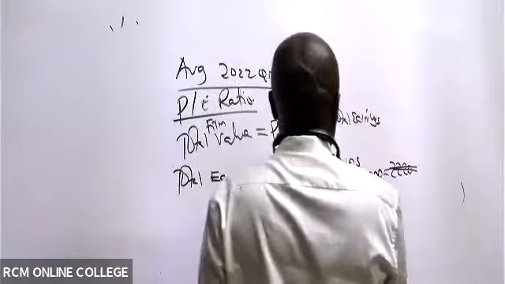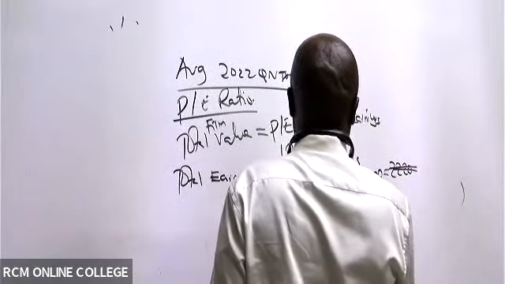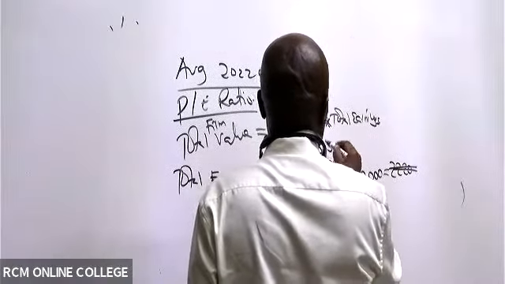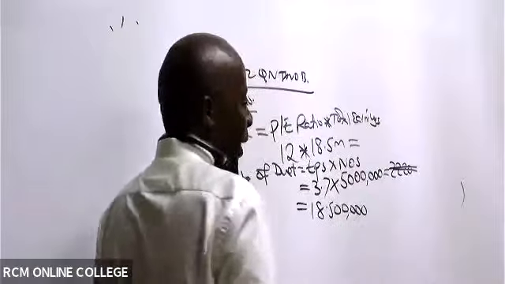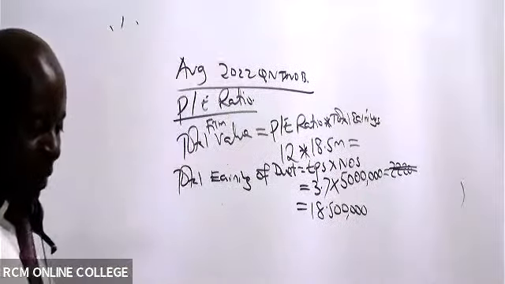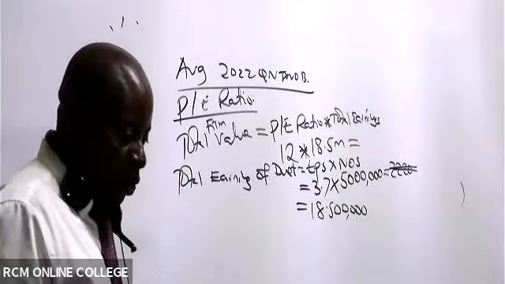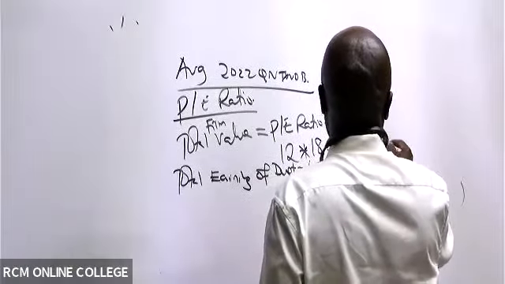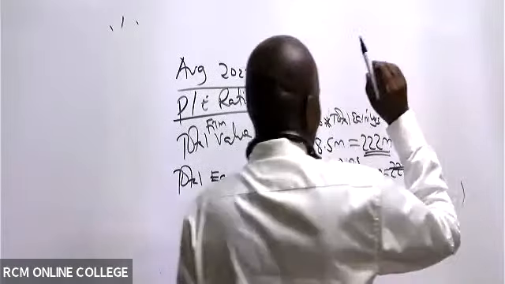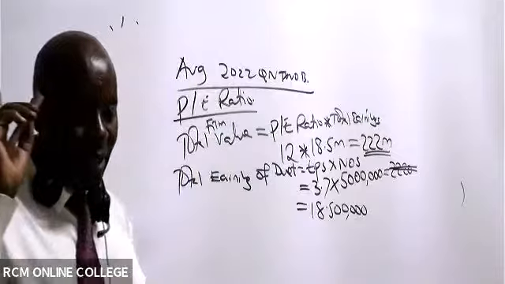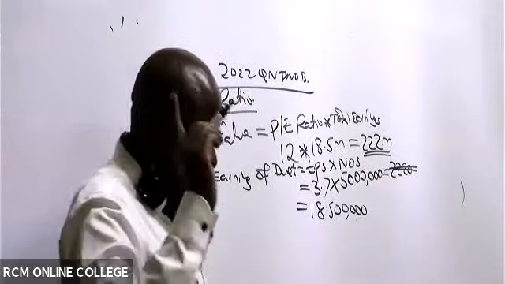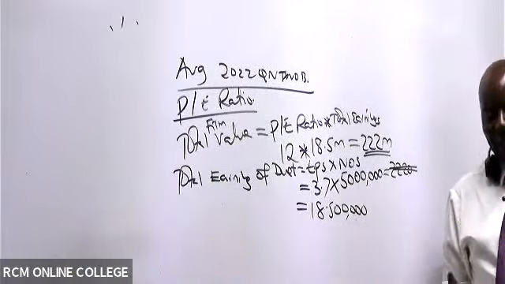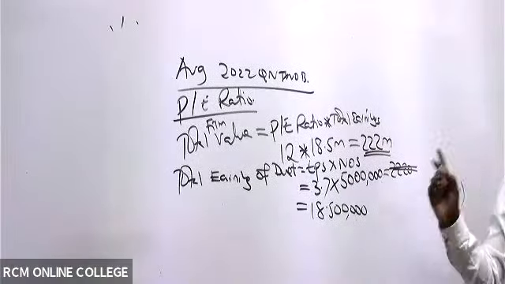18.5 million. I know Chelsea man wants me to get, so it will be 12, the PE ratio times 18.5 million. So please give me the final answer. According to Elizabeth Ivaya, it is 222 million. I'm 100% sure that everybody would have gotten this. Nobody would have missed a mark there. If they repeat this question, you guys will be able to get this right.